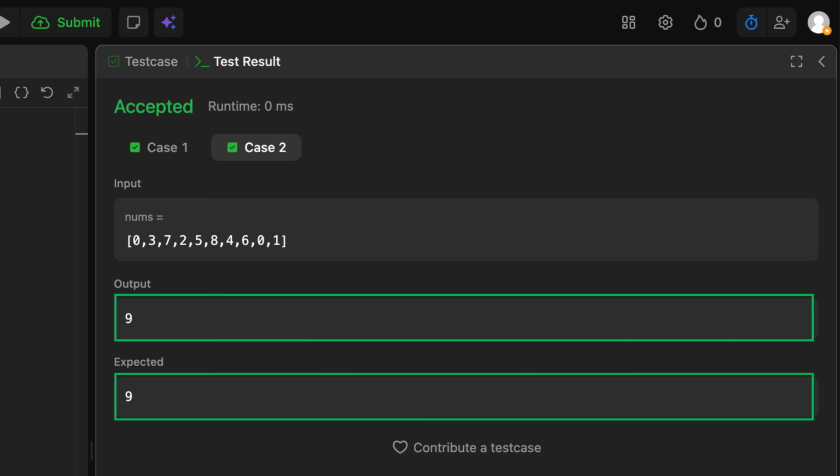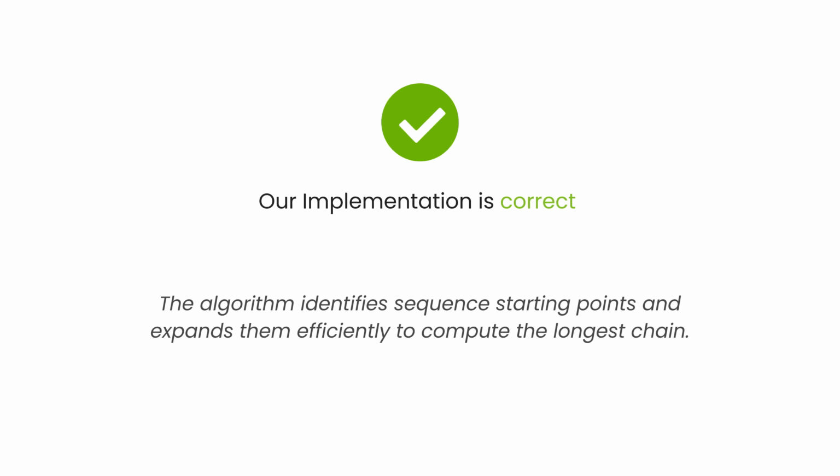No other number forms a longer chain, so the maximum length is 9. And that's exactly what our program outputs, 9. This matches the expected result and confirms the algorithm correctly found the longest consecutive sequence. So, our implementation is correct. The algorithm identifies sequence starting points and expands them efficiently to compute the longest chain.